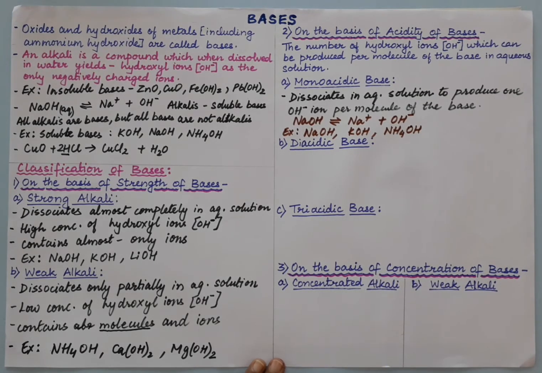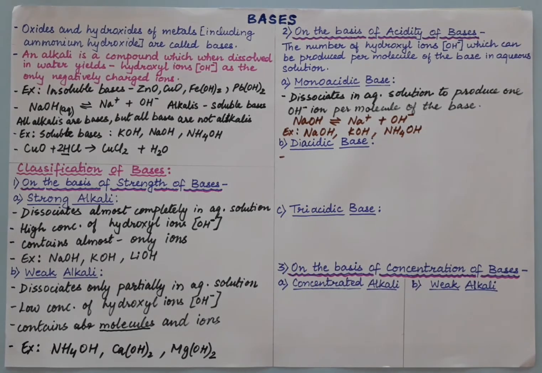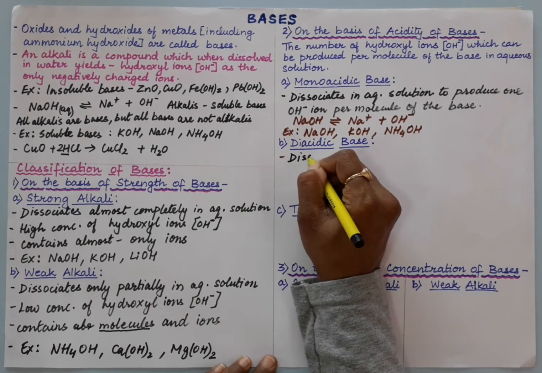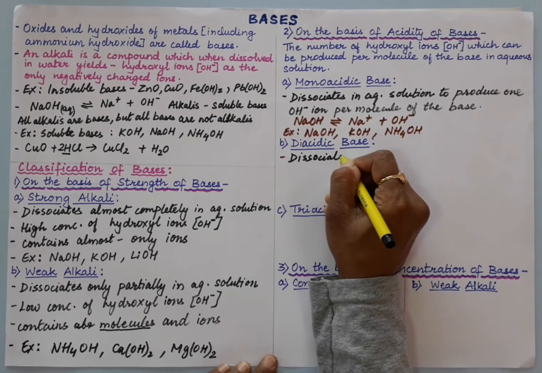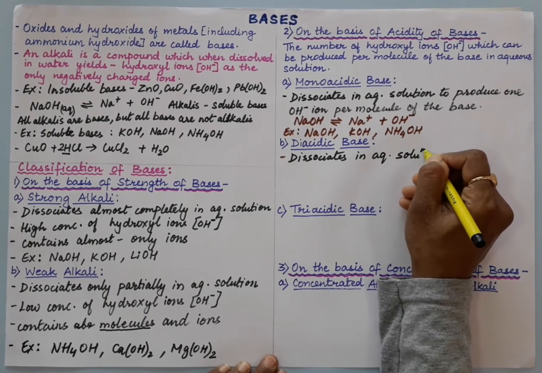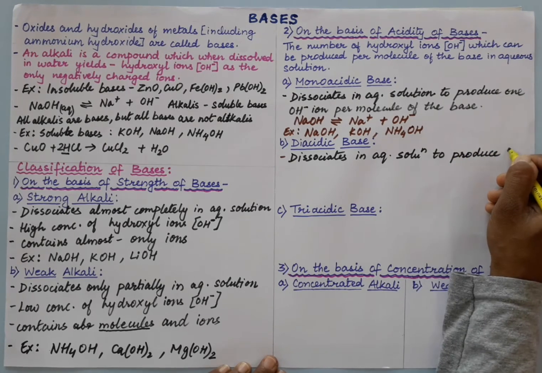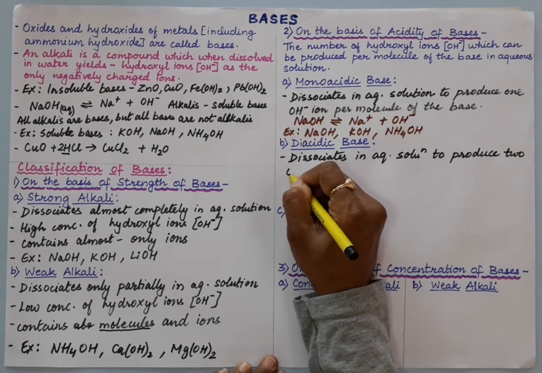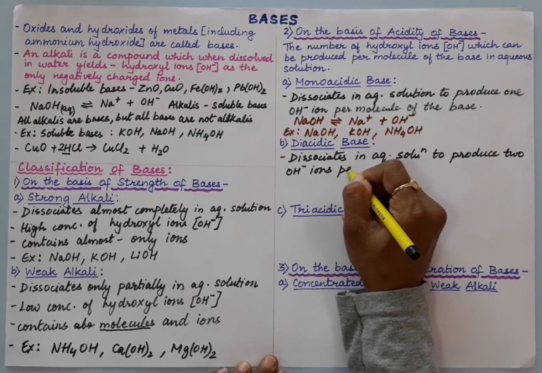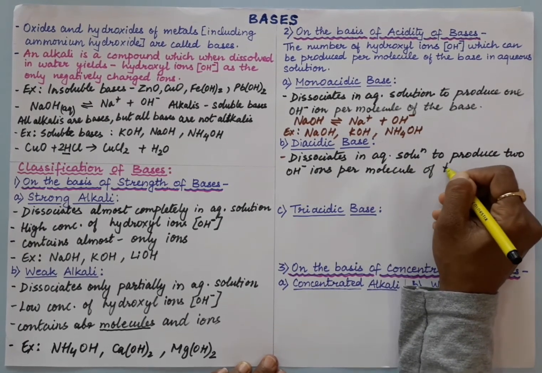Now let us understand the diacidic base. In this diacidic base, two OH are dissociated. So it dissociates in aqueous solution to produce two OH minus ions per molecule of the base.